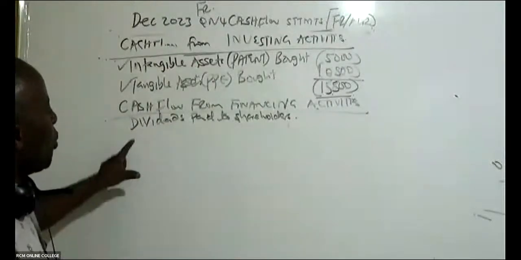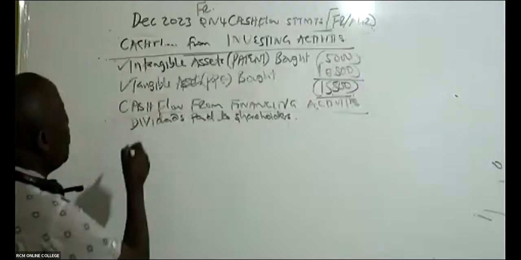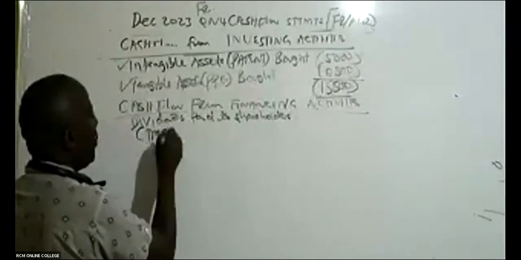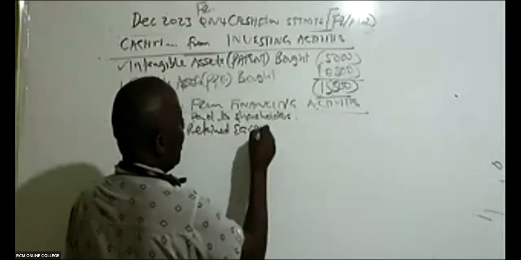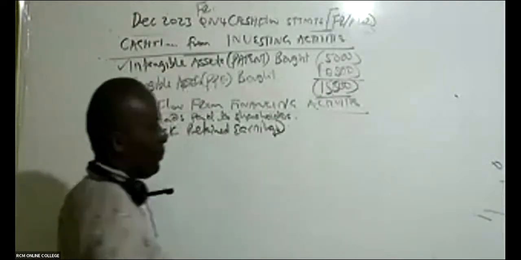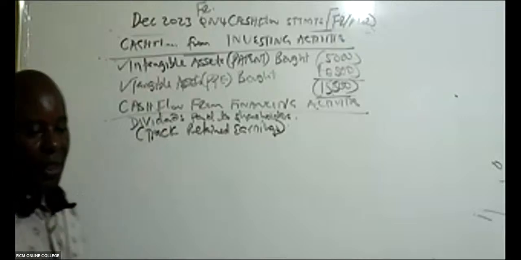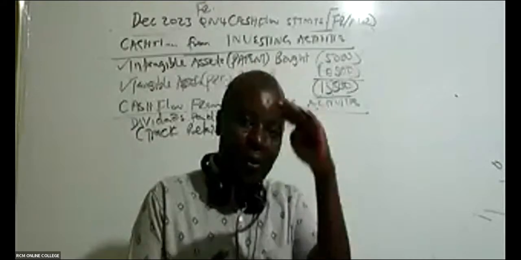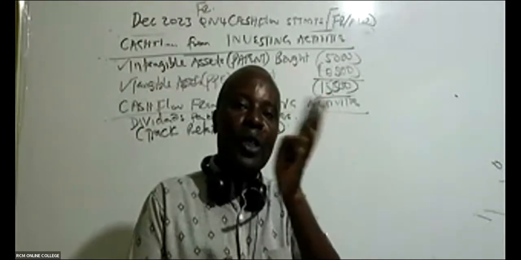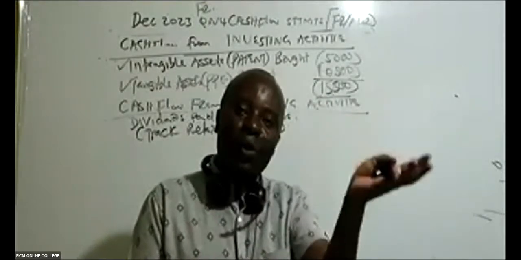And how do you get to know the dividends paid to shareholders? You track the retained earnings account, because you see there is a relationship between retained earnings and the dividends. When you make your profits, it's either you retain or you give out some dividends.